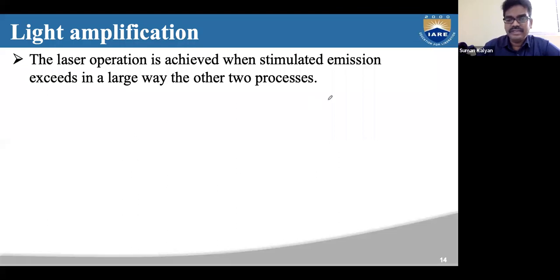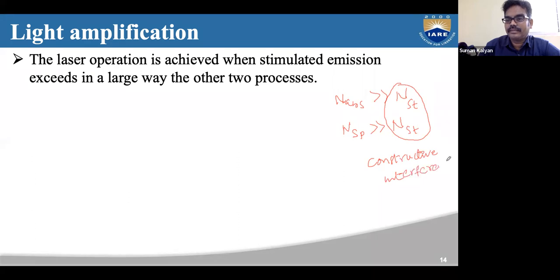Just now we saw that the number of absorptions is much greater than the number of stimulated transitions, and the number of spontaneous transitions is greater than the number of stimulated transitions. But only when stimulated emission happens is there constructive interference, and high intensity light is generated. There will be high intensity light and high amplification.